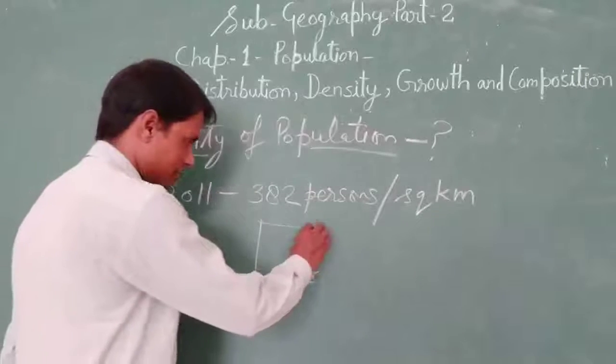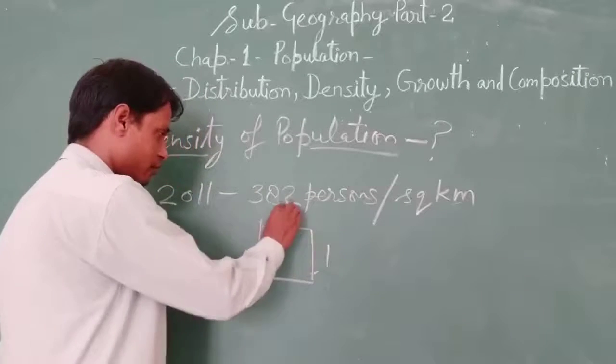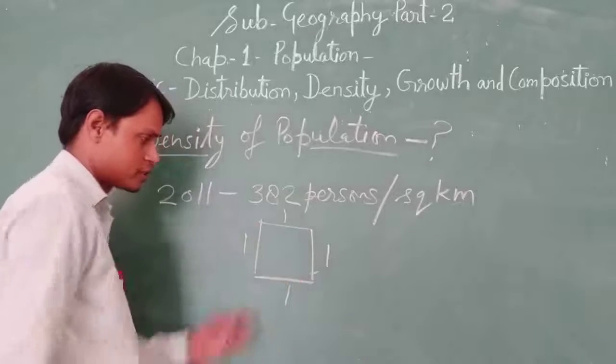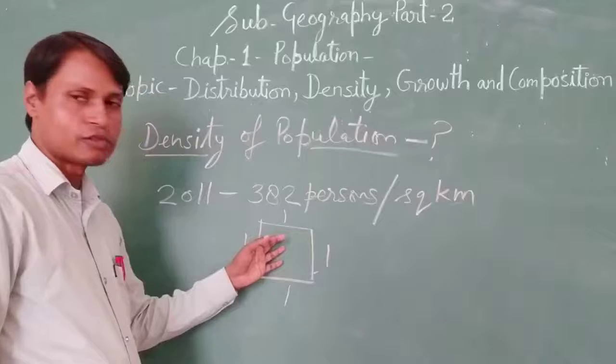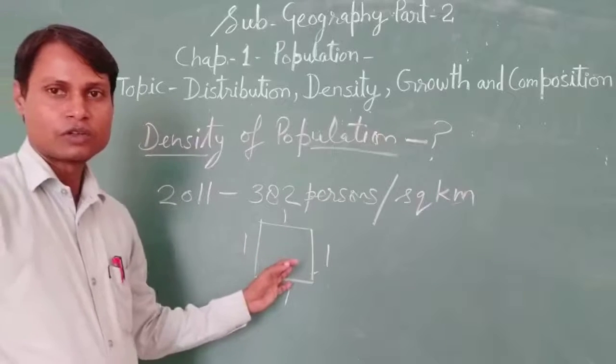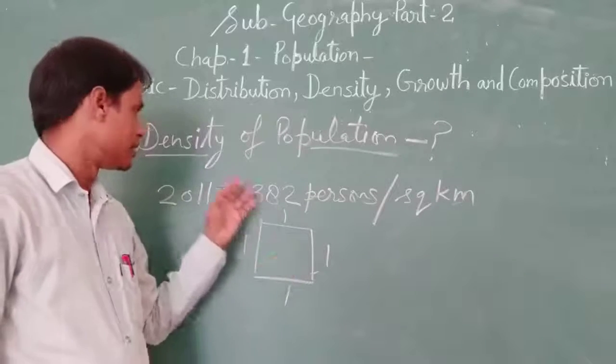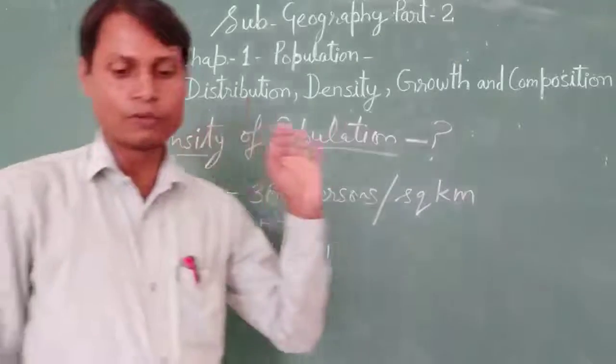It means the side length is 1 kilometer, 1 kilometer, 1 kilometer, 1 kilometer. So this is the square of 1 kilometer area. All the persons living here, the unit is per square kilometer. That is known as density of population.